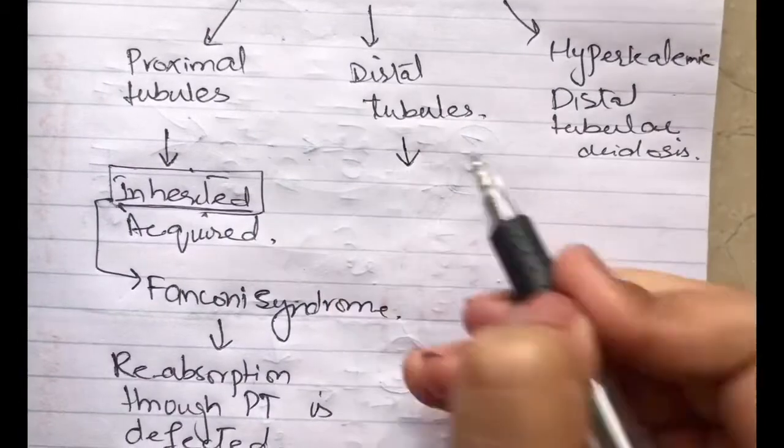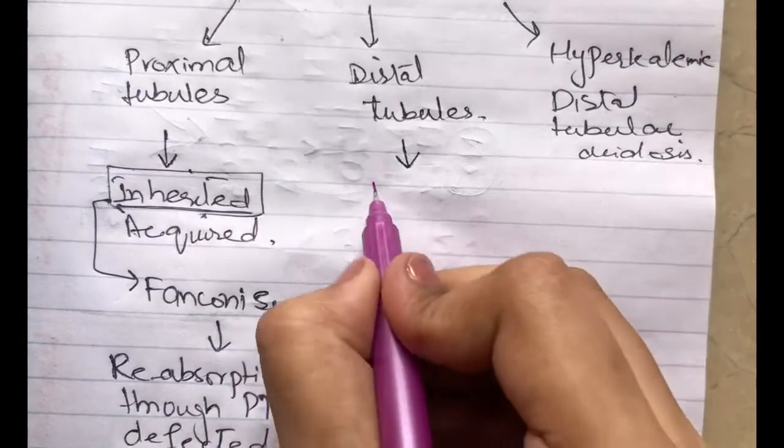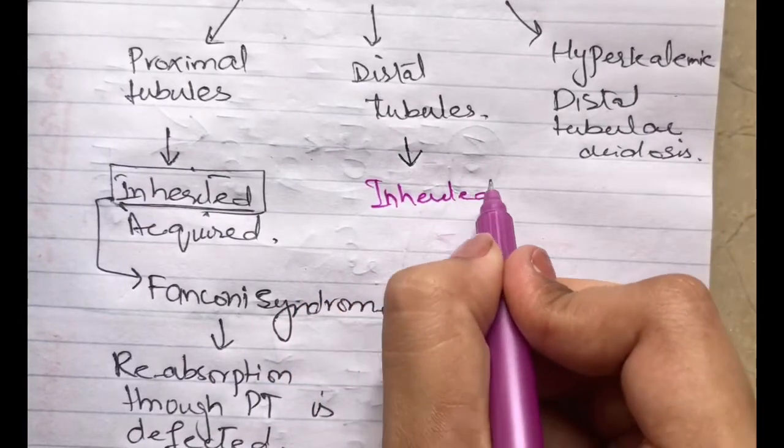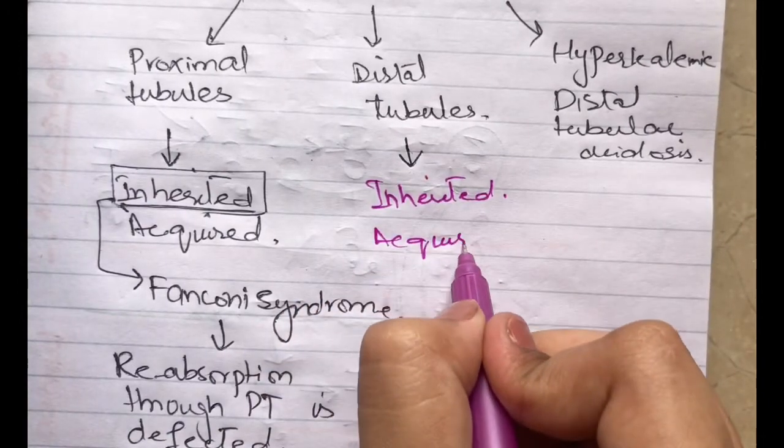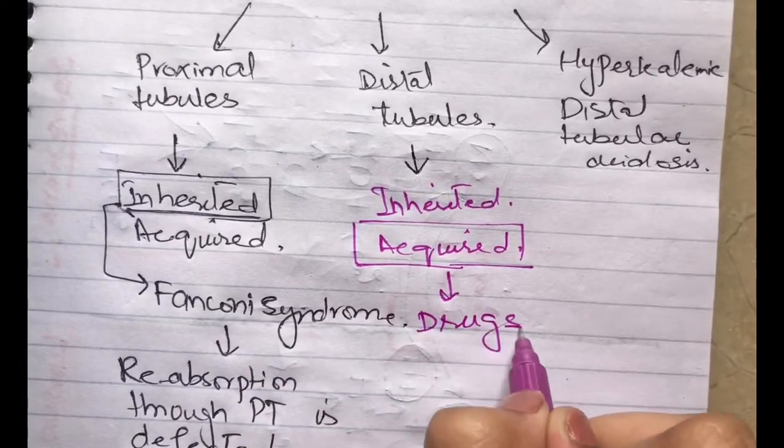We talk about distal tubules. In distal tubules, we have disorders which may be inherited, which may also be acquired. When we talk about acquired disorders, acquired may consist of any kind of drugs.